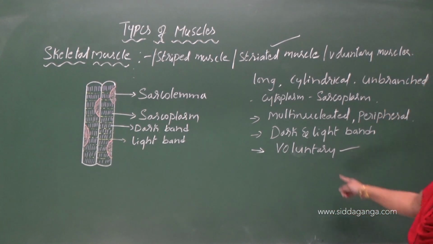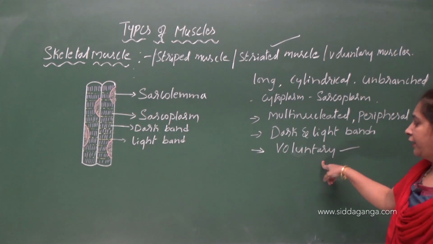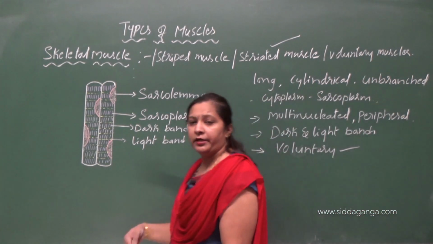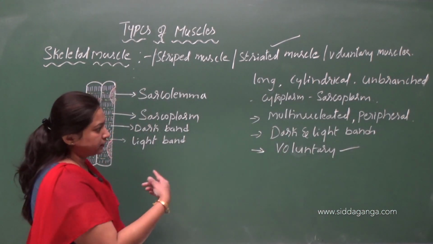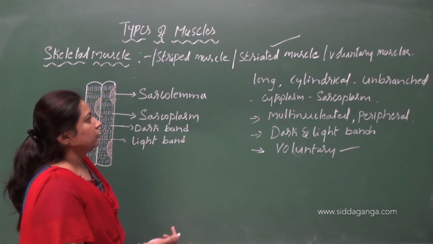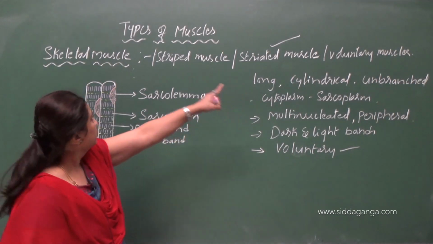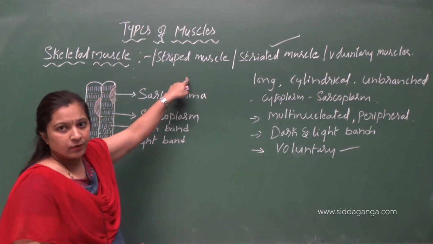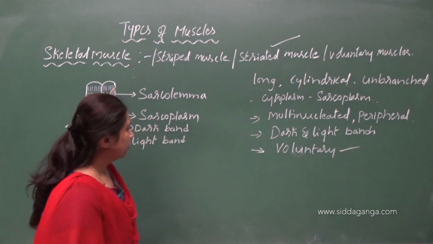Voluntary muscles, because the contraction of skeletal muscles is under the control of our will, under our conscious control. So that's why these are voluntary in nature. Okay, that's why they are also called as what? Voluntary muscles. Skeletal muscle, striped muscle, striated muscle, and voluntary muscle.